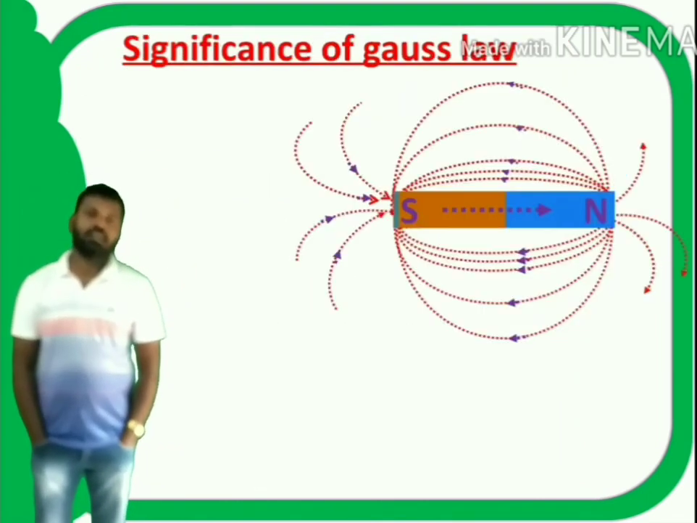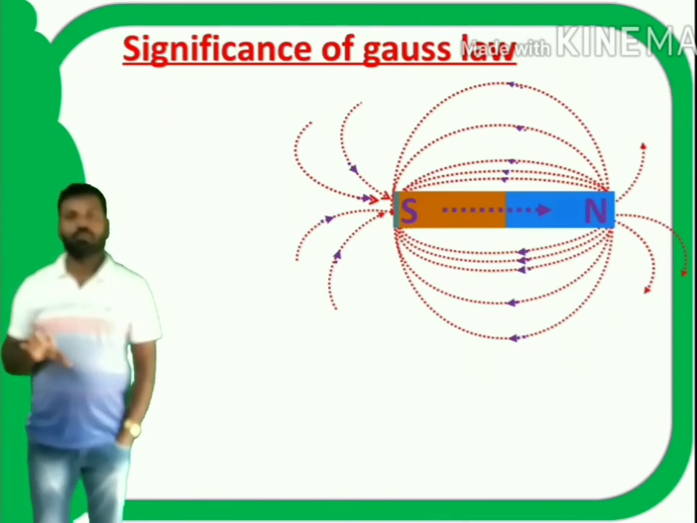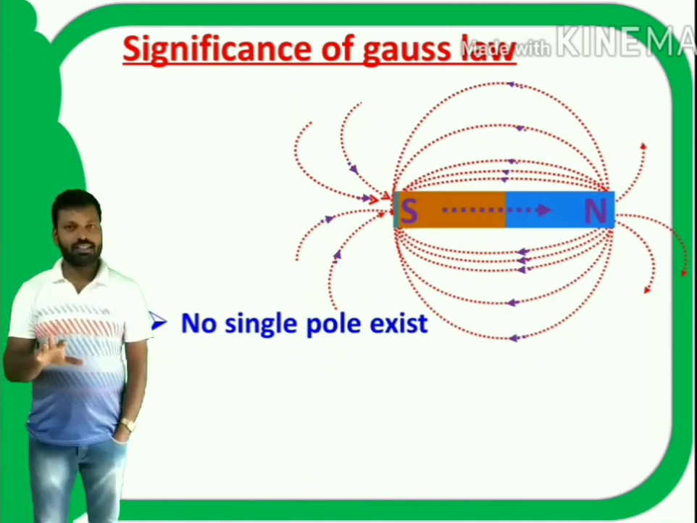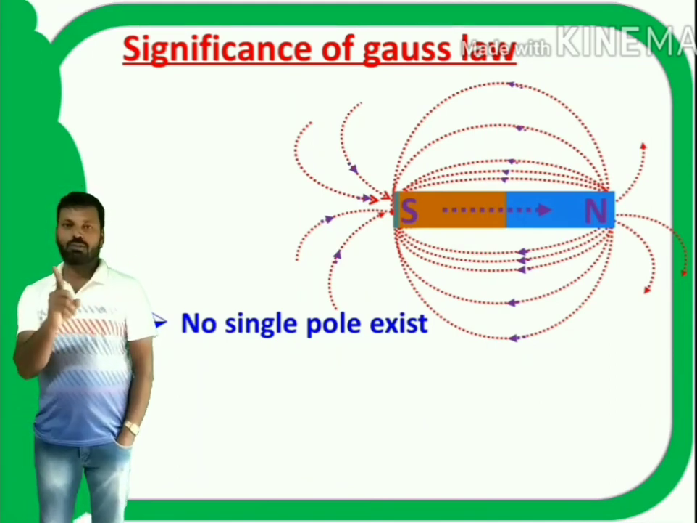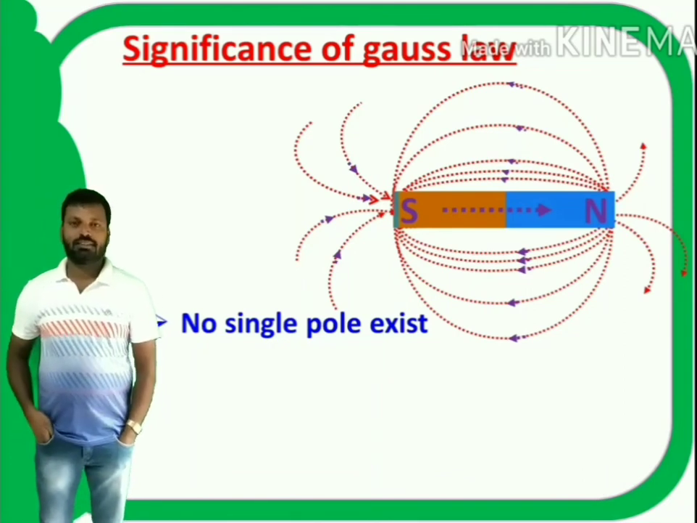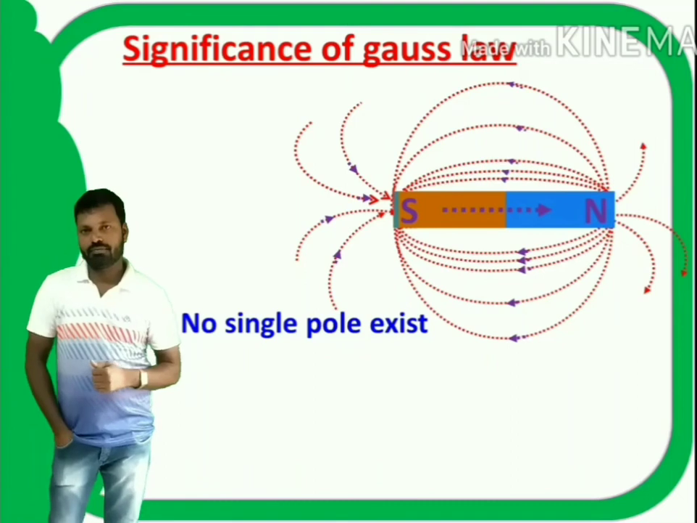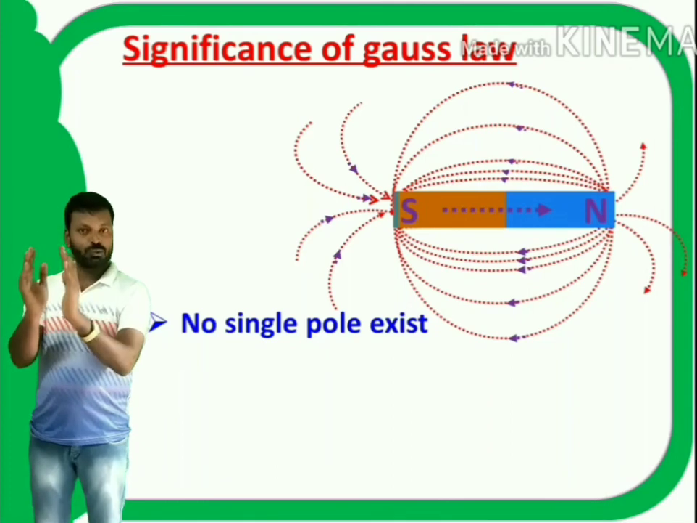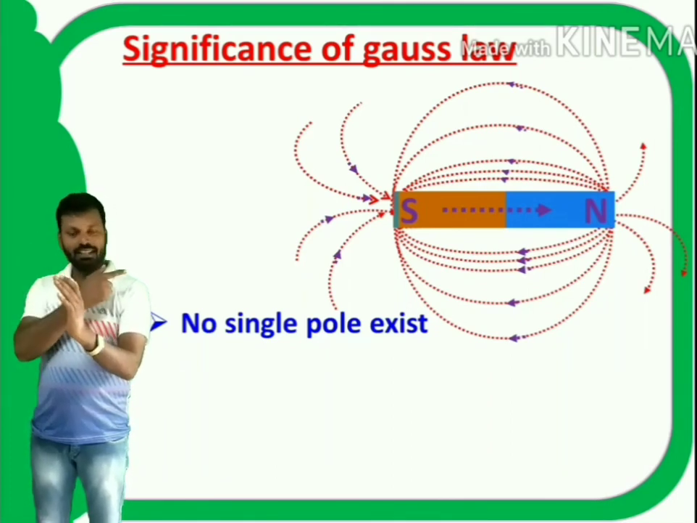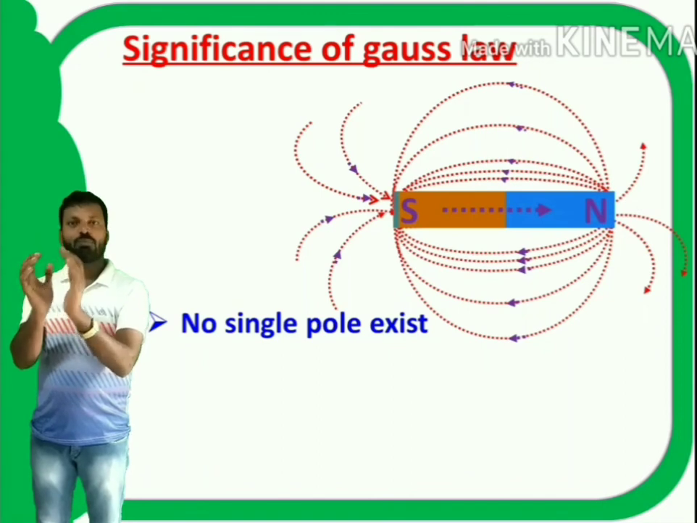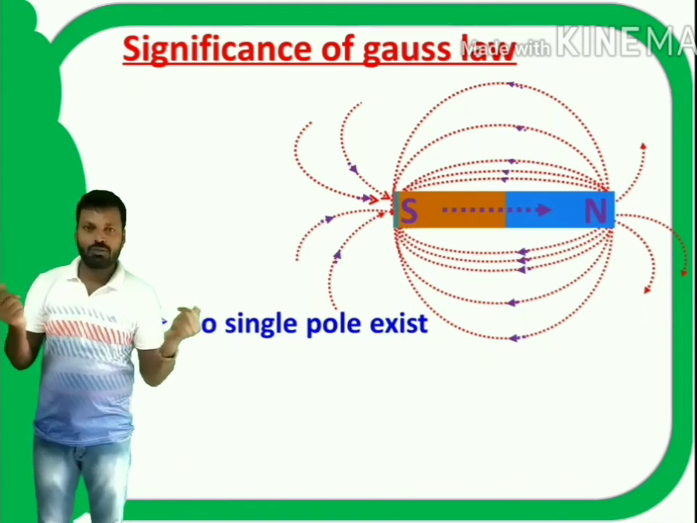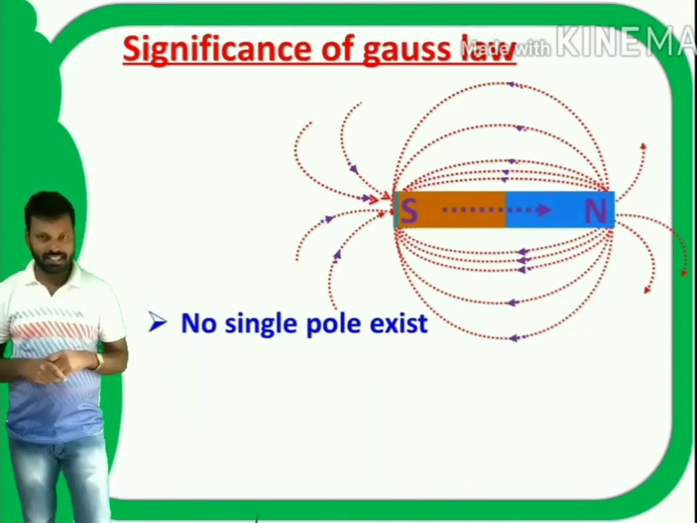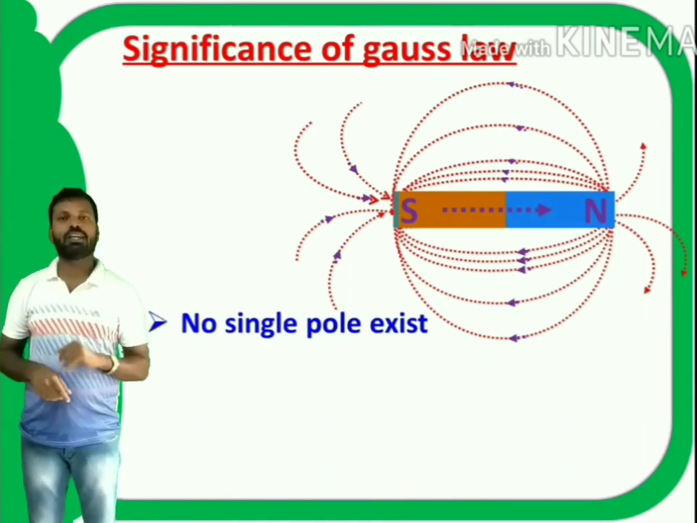The significance of Gauss law is very simple. No single pole exists. That means you cannot find north pole or south pole separately. This is the significance of Gauss law. If you see Gauss law in electrostatics, it is 1 by epsilon naught into charge q, but here instead of charge, what is there? Pole. But here no pole exists separately, that's why here it is 0. So magnetic flux is 0 indicates there is no separate pole.